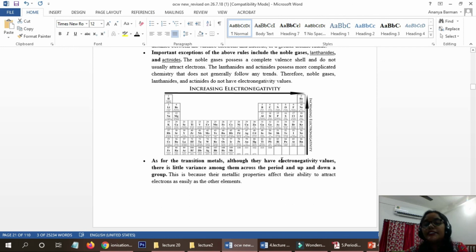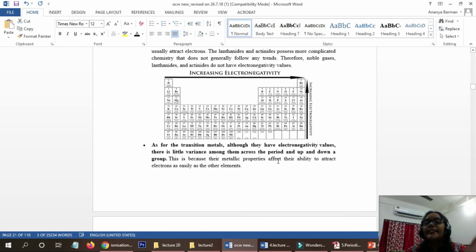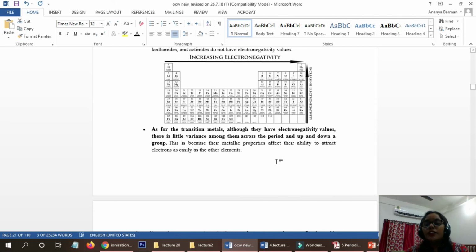Next we have discussed electron affinity and electronegativity. Electron affinity means adding an extra electron into the outer orbital, and whatever energy is released is called electron affinity. And electronegativity means the tendency to pull the bonded electron towards itself.